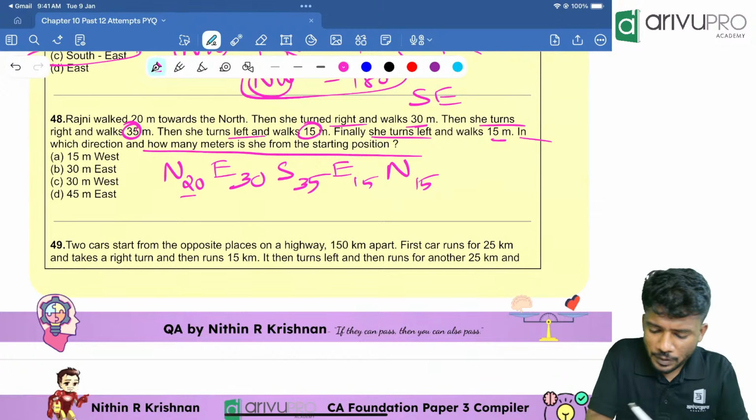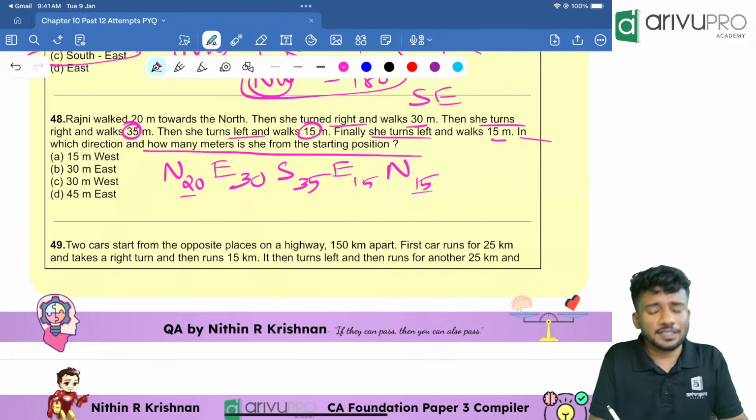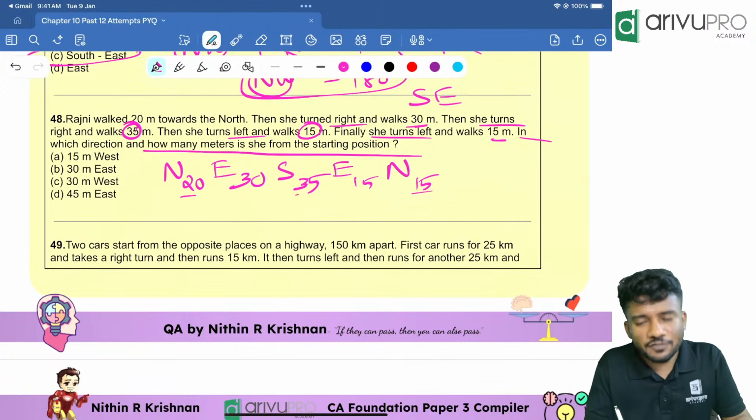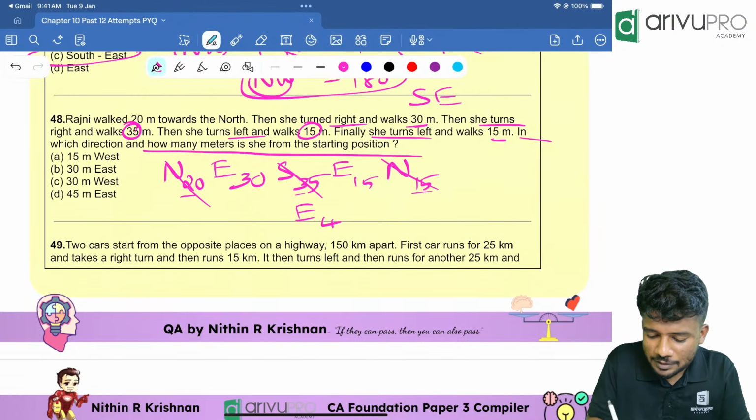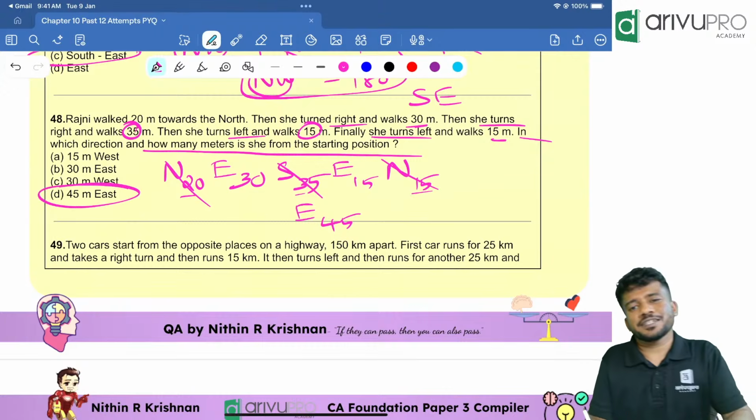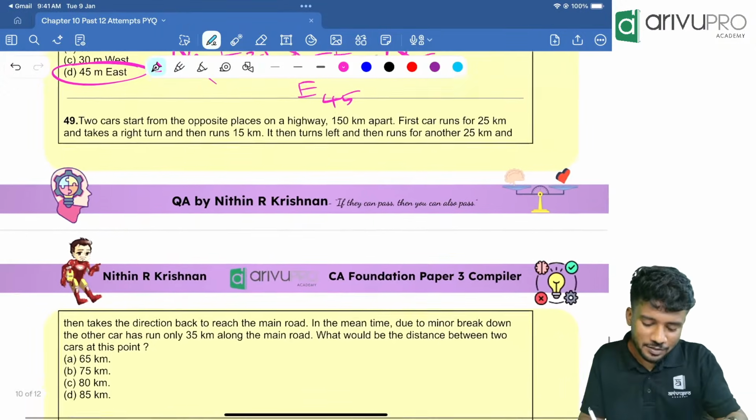So people, north 20 is there, then north 15 is there. That is north 35. North 35 and south 35 will get cancelled off. What is remaining? East 45 is remaining. So option D is the answer. Very easy. Next one.